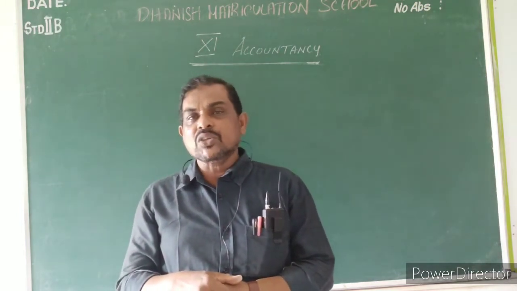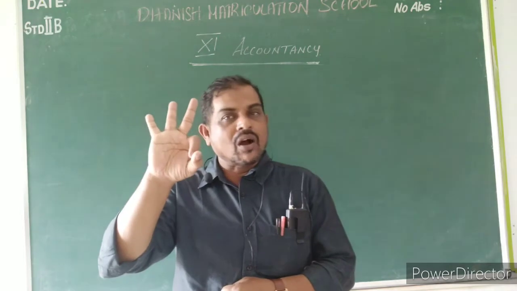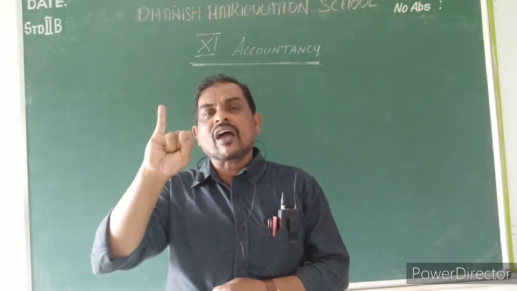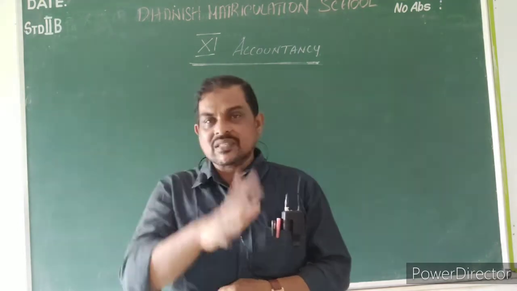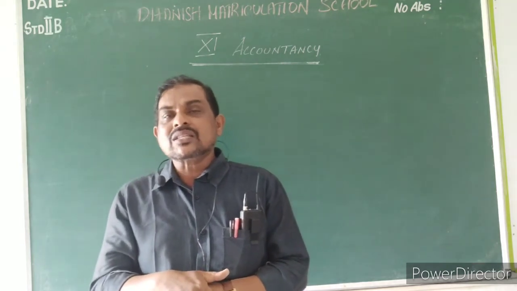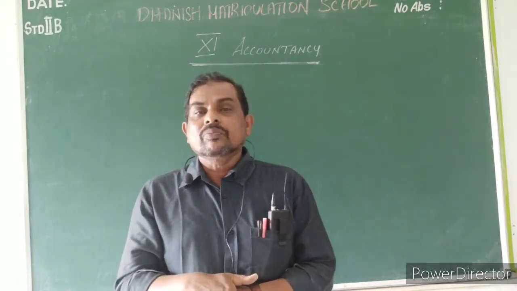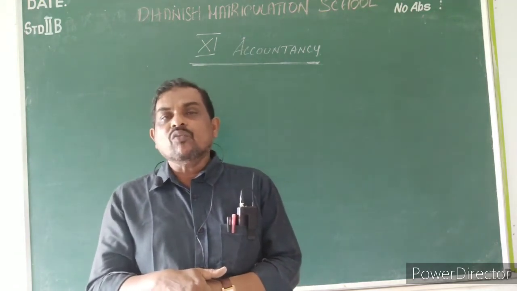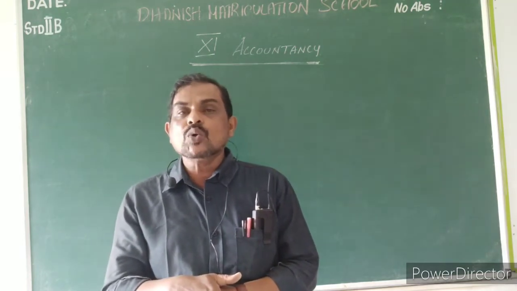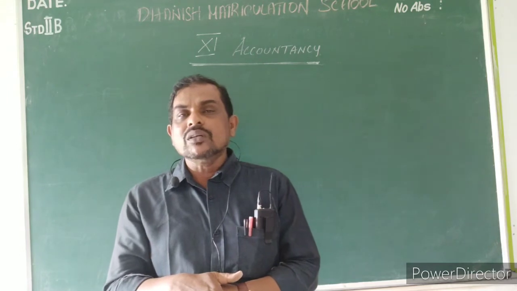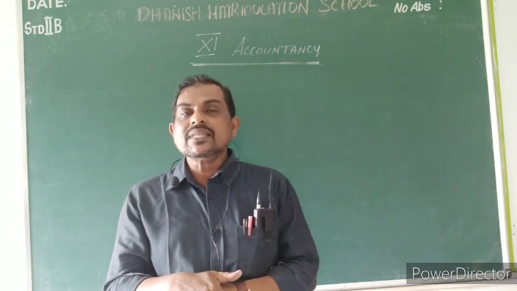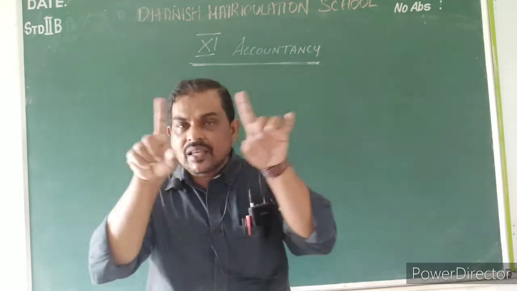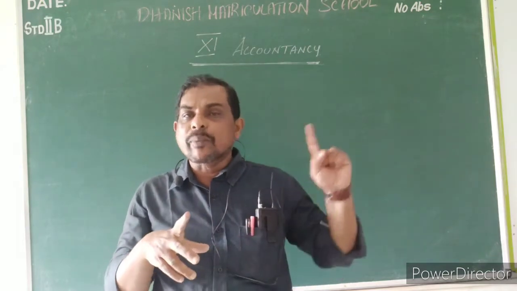In the previous class I taught you the golden rules of accountancy. There are 3 accounts: personal account, real account, nominal account. Each account has 2 aspects, debit and credit. The personal account rule is: debit the receiver, credit the giver. The real account rule is: debit what comes in, credit what goes out. The nominal account rule is: debit all expenses and losses, credit all incomes and gains. Based on these rules we have to pass the journal entries.